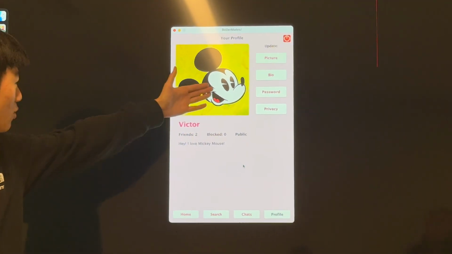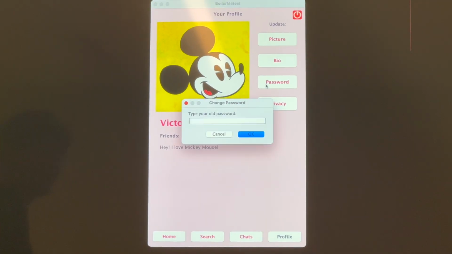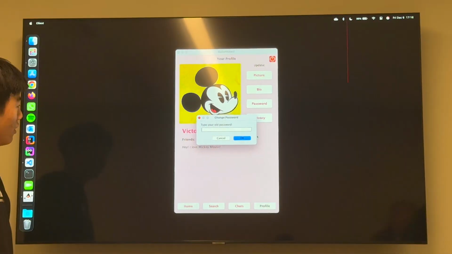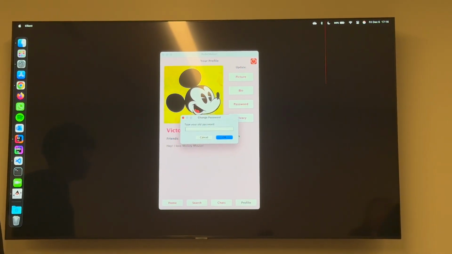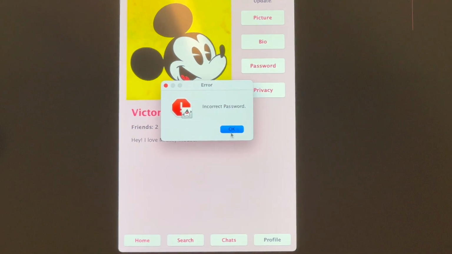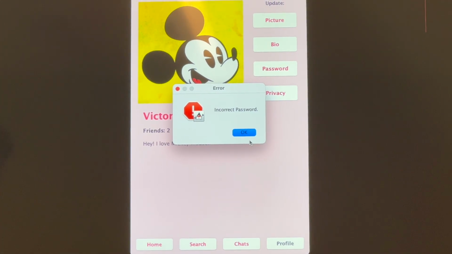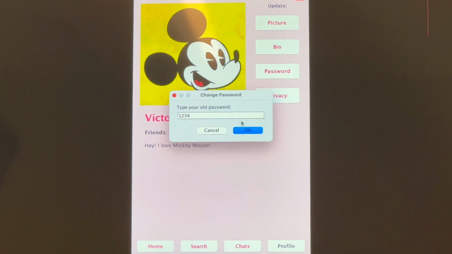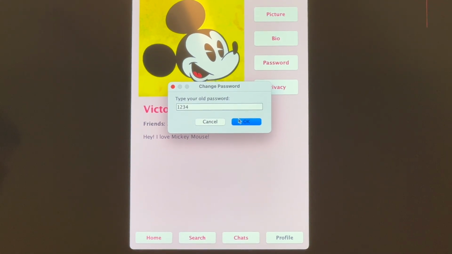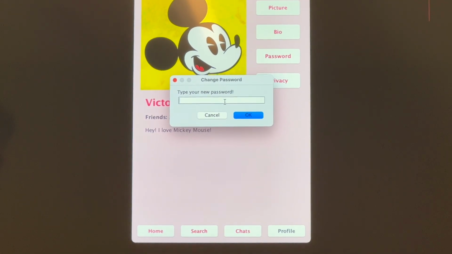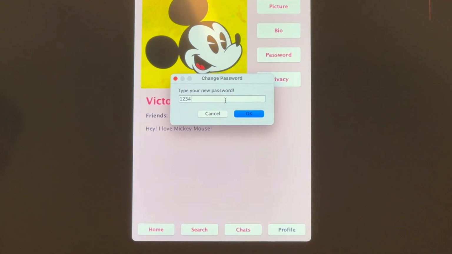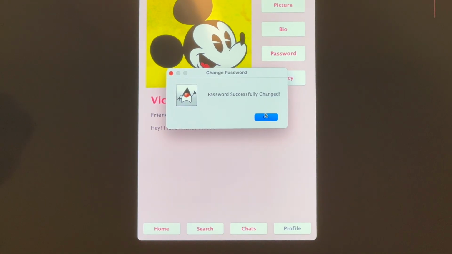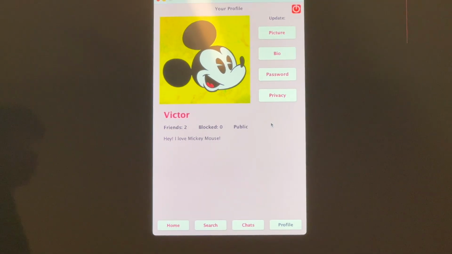We could also change our password in here too. And we gotta make sure we put our own normal password first that we created earlier. I'm gonna type a wrong password for now. It says incorrect password. Now the correct one. It shows up so you can see my password. And a new password, so I'm gonna do 1, 2, 3, 4, 5. Password successfully changed.